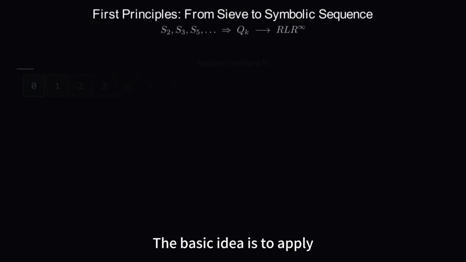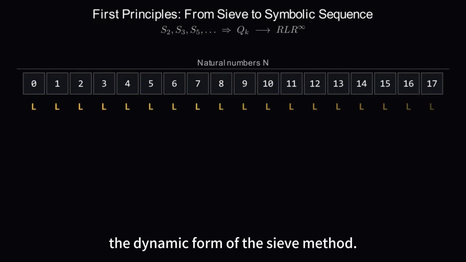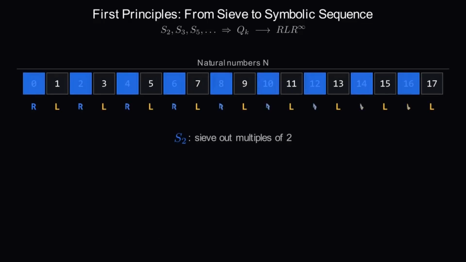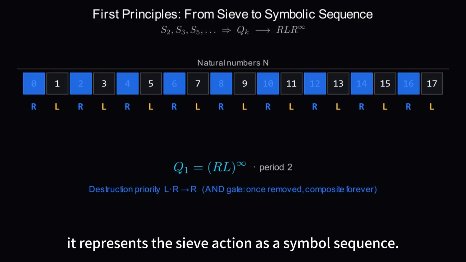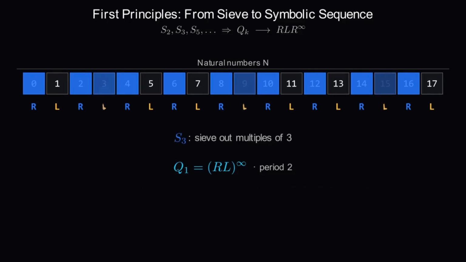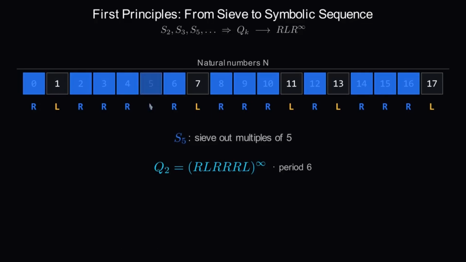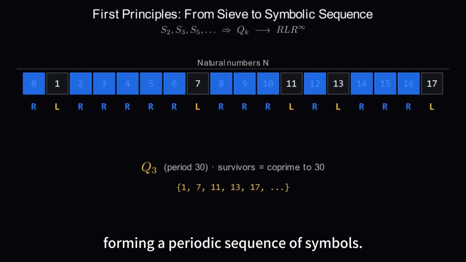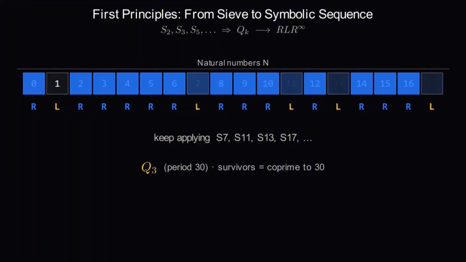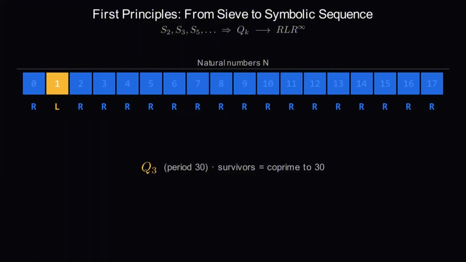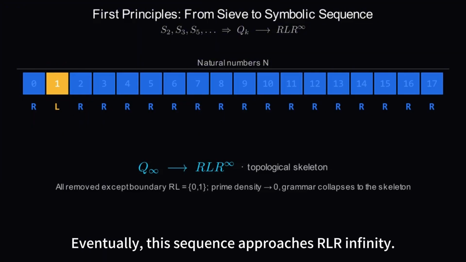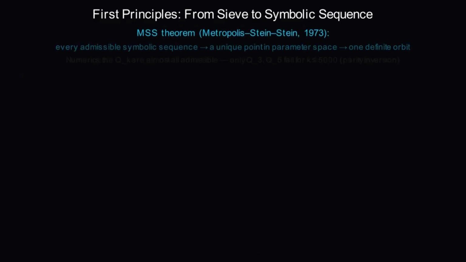The basic idea is to apply the dynamic form of the sieve method. It represents the sieve action as a symbol sequence, and successively performs the sieve of primes, forming a periodic sequence of symbols. Eventually, this sequence approaches infinity.